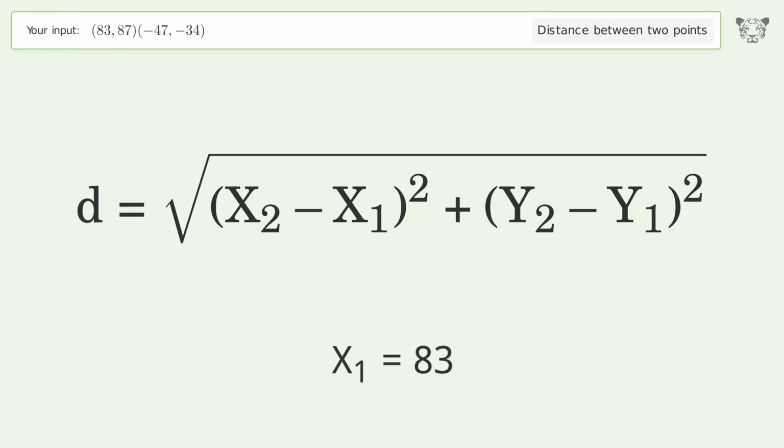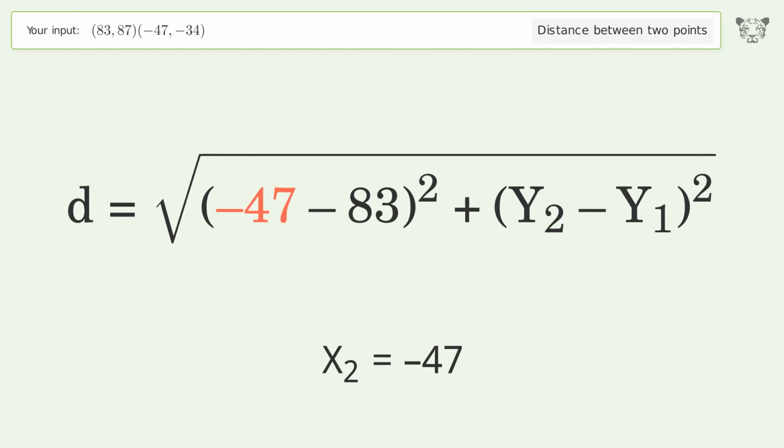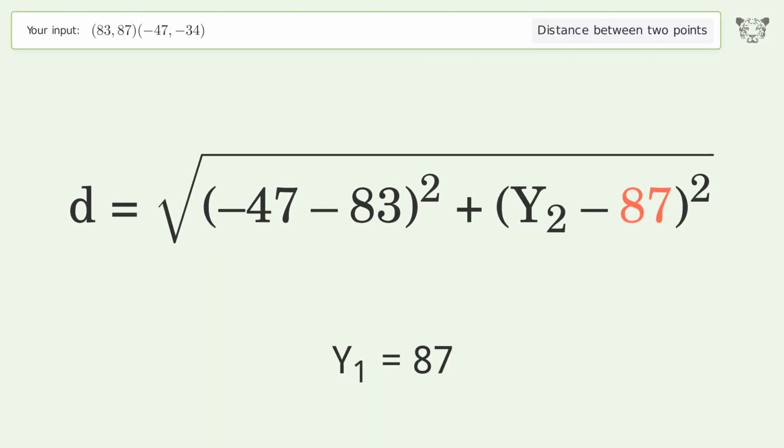x1 equals 83. x2 equals negative 47. y1 equals 87. y2 equals negative 34.